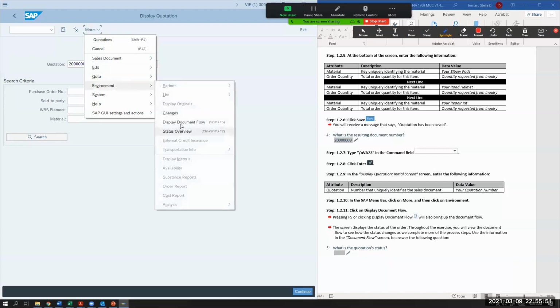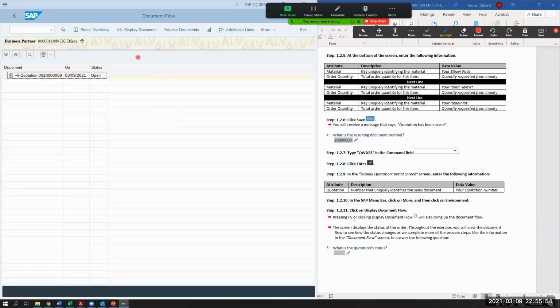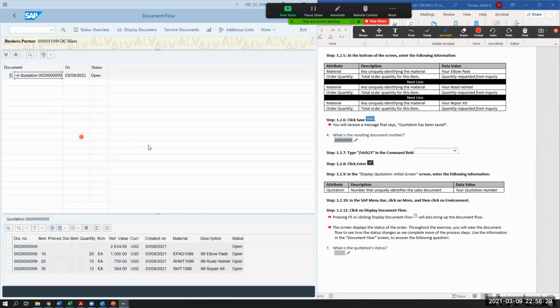So let's go to the document flow and see what's going on. Right now you can see this is the document flow of this quotation. Right now that's open, and this is your quotation. So what is the status of the quotation? It's open. It will close a month from now, or it could be converted over to a sales order. At that point, we will see what happens to the quotation if it's converted over to a sales order. If I wanted to look at that document, I could double click on it and it will tell me what that quotation is.